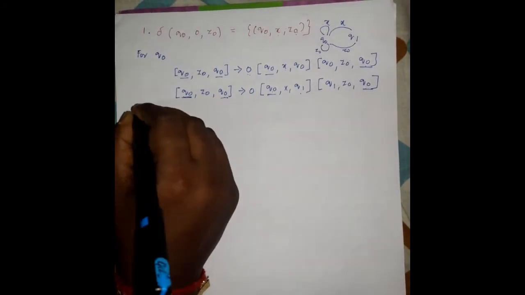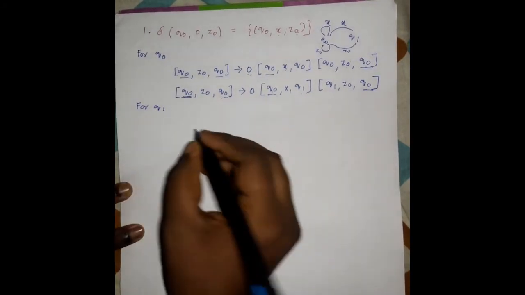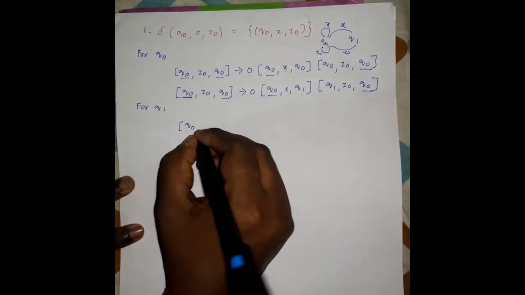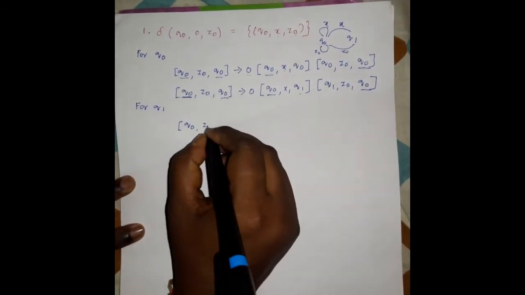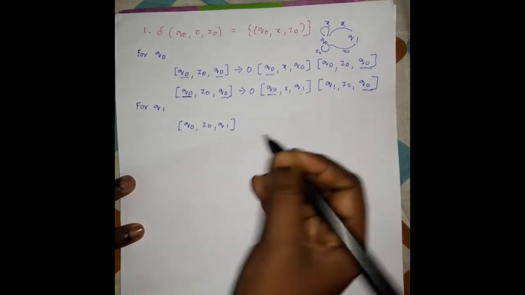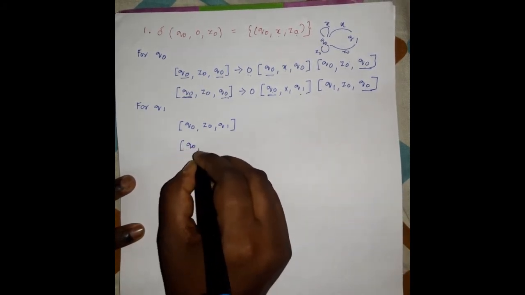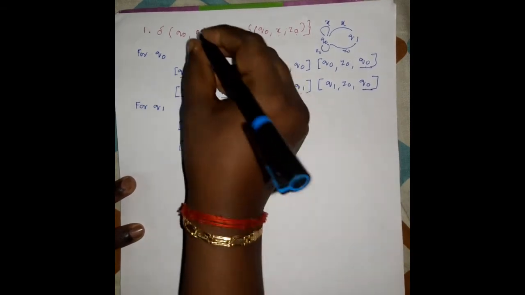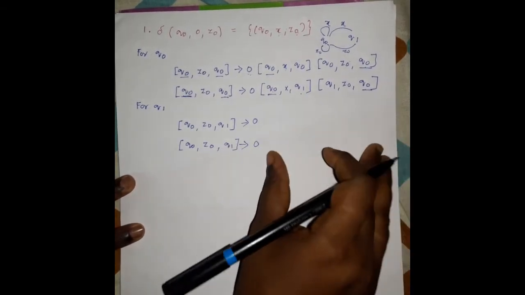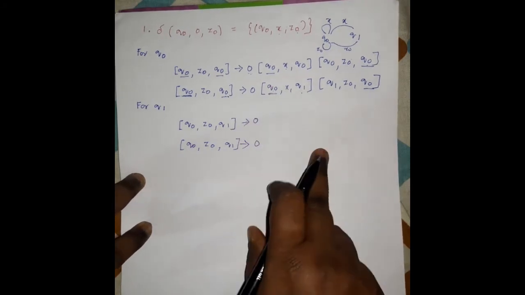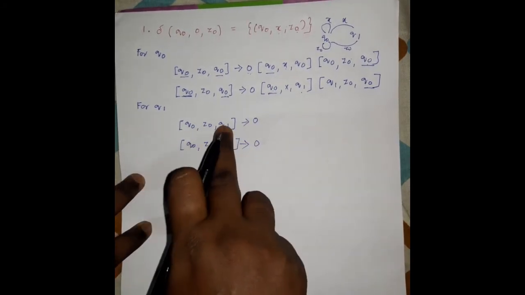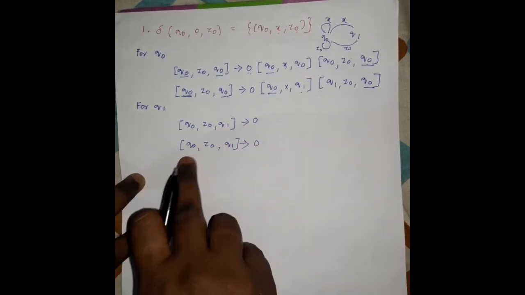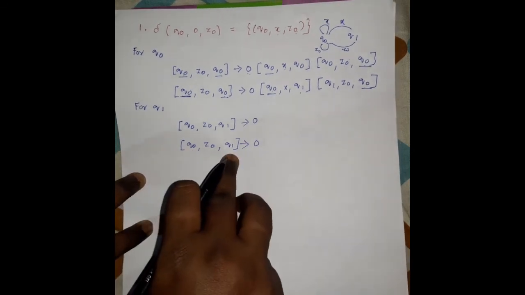Similarly we have to write it for Q1. So Q0, the current stack symbol is Z0, and Q1. The next state is the same: Q0, Z0 and Q1. Here also the current input symbol is 0. On the right-hand side we have to write the grammar. It will start with Q0 and end with Q1. So another possible case is that it will start with Q0 and end with Q1.